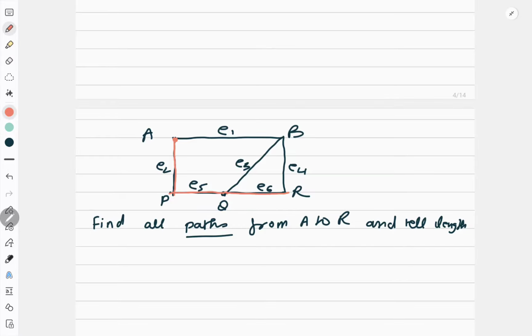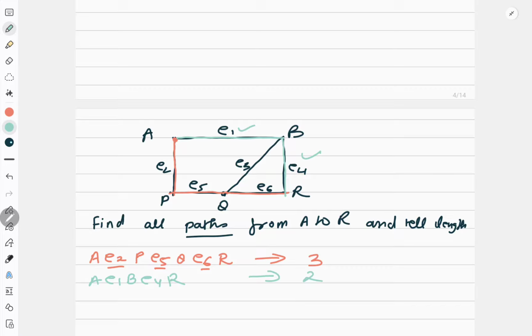This is a path. So what I wrote, I'll write A, E2, P, E5, Q, E6 and R. How many edges are there? 1, 2, 3. So the length is 3. Okay. Now let's search the next one. A to R I want to go. So A to B, B to R. So how many edges are involved? 2. So I have A, E1, B, E4, R. Length is 2.